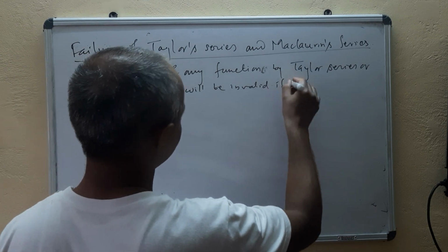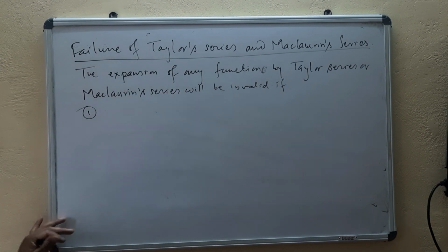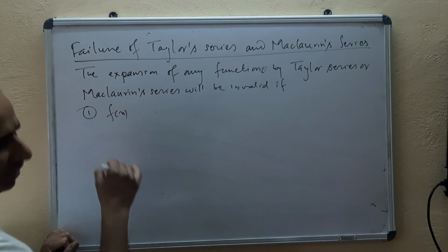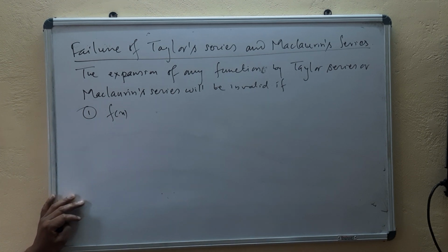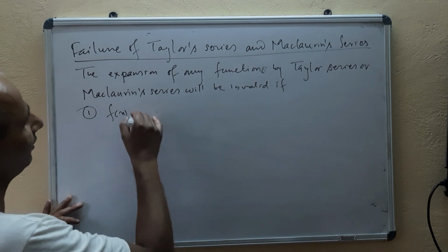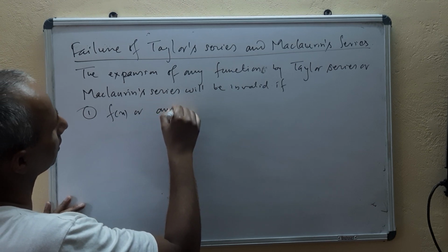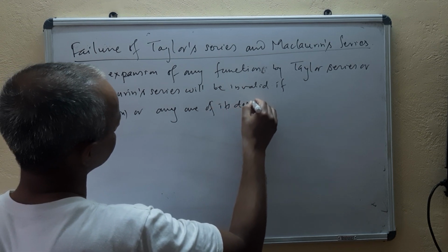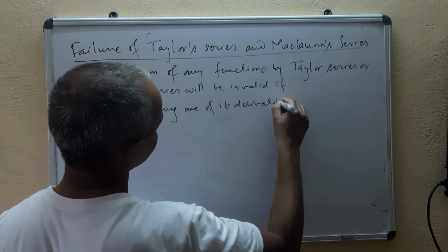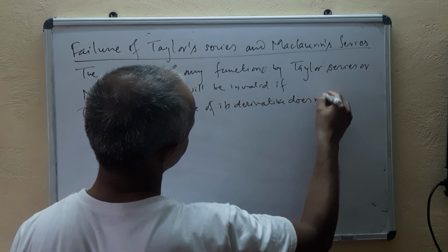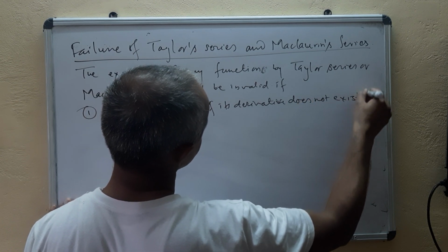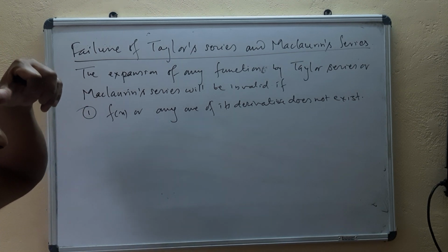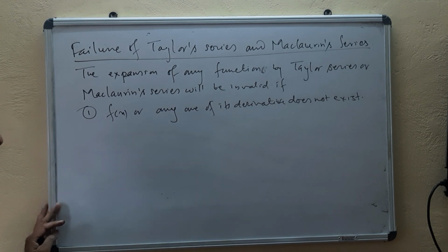if, number one, f of x or any one of its derivatives doesn't exist. Because the first condition was that it must be continuously differentiable on the given interval.